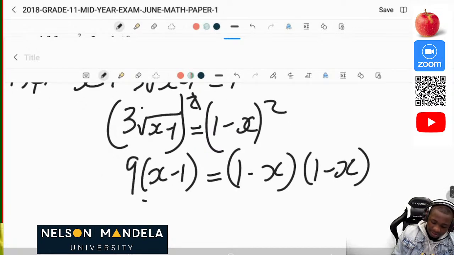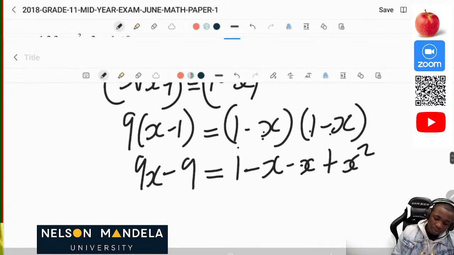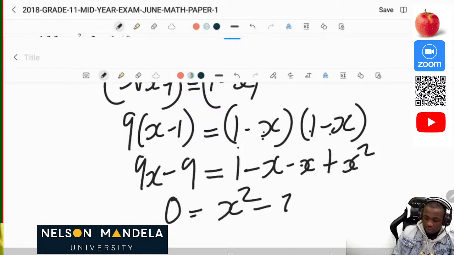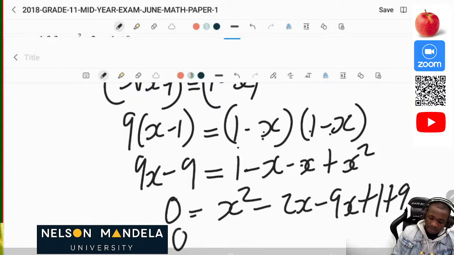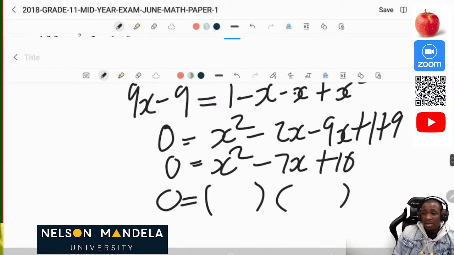So this 9 times x is 9x, 9 times negative 1 is negative 9, equal to 1 times 1 is 1, 1 times negative x is negative x, and then negative x times 1 is negative x. Okay, negative x times negative x is positive x squared. Then now, as always, let's group the like terms. 0 will be equal to x squared minus 2x minus 9x plus 1 plus 9. Then we'll end up having x squared minus 7x plus 10. Then now we can find the factors, since this is now a quadratic equation.